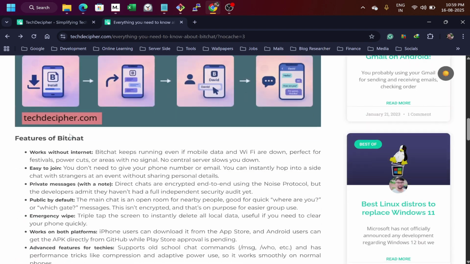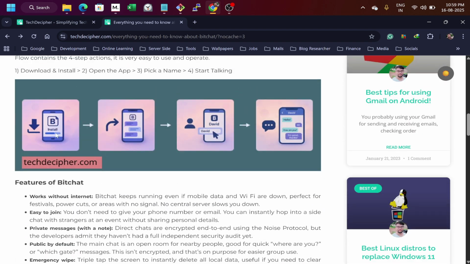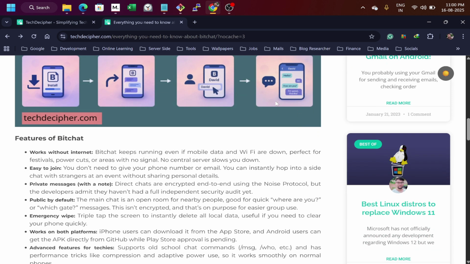So what is the flow? The flow is very simple. You install the app and you just set your name. For proper finding, you should set your full name so that the other person knows it's you they want to send the message to, and then you just start chatting.